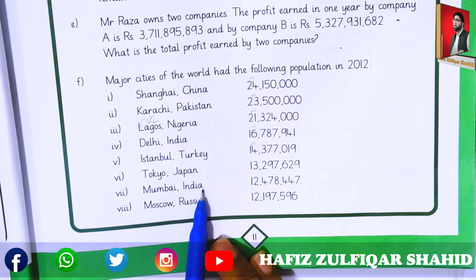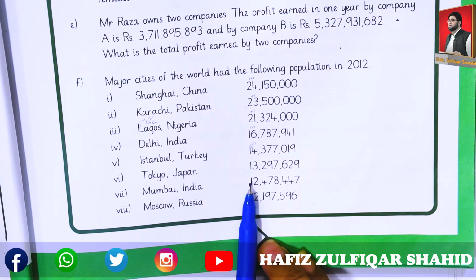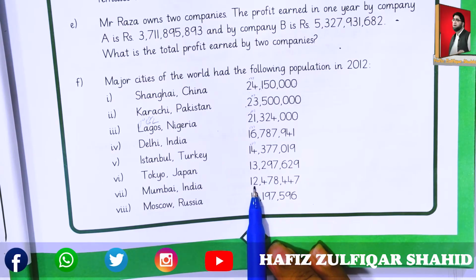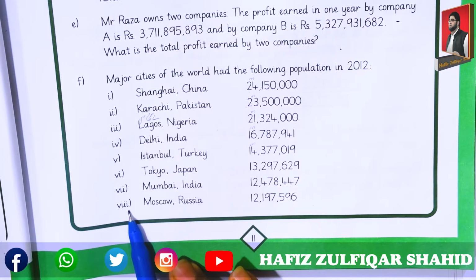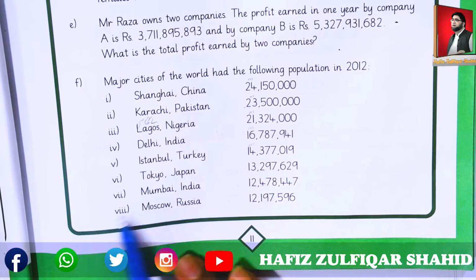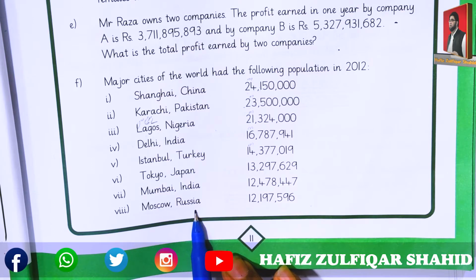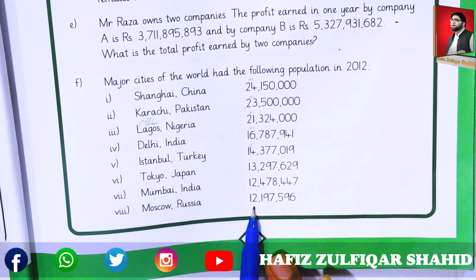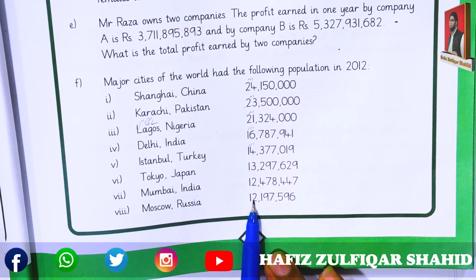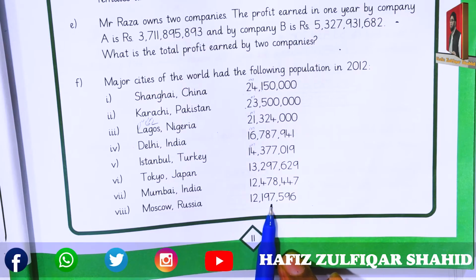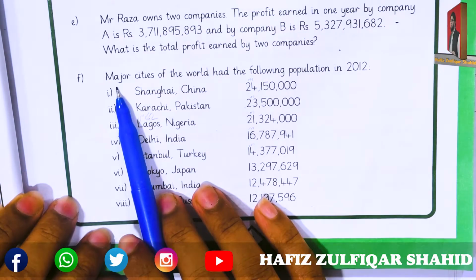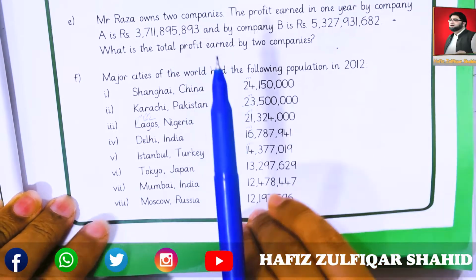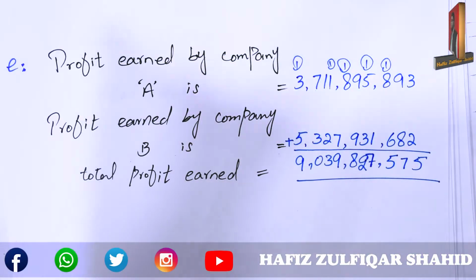And Mumbai of India has the population 12,478,447. Next, Moscow at 8th number. Moscow is the city of Russia, which has the population in 2012 12,197,596. 8th, total cities. We have total how many cities? Let's see on the next page.